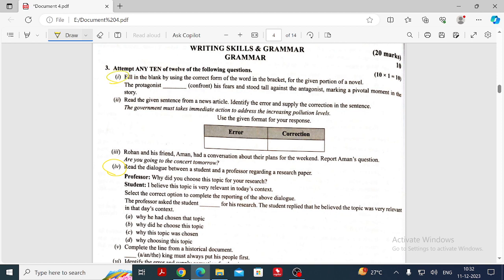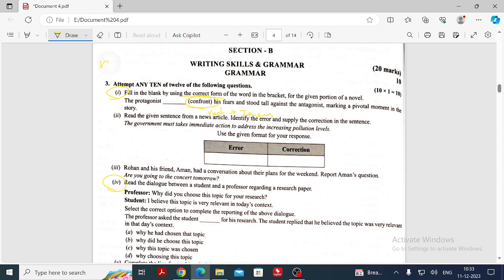Fill in the blanks by using the correct form of the word, which means they have given a verb, and you should remember it is about tenses. The main verb forms are verb 0, what they have mentioned, confront, or verb s, or verb ed, or verb plus ing. This is the format you have to remember. It may be a present form, past form or a continuous form. But with the help of the question itself, we can find out which tense the sentence belongs to.